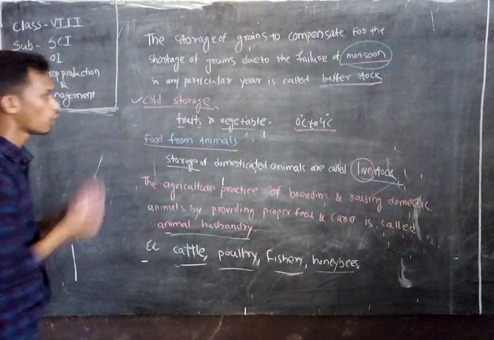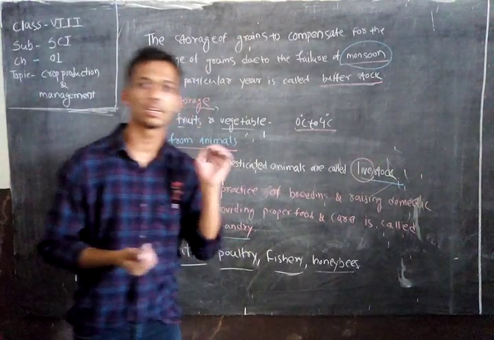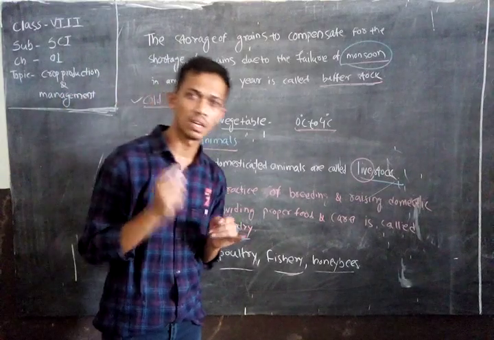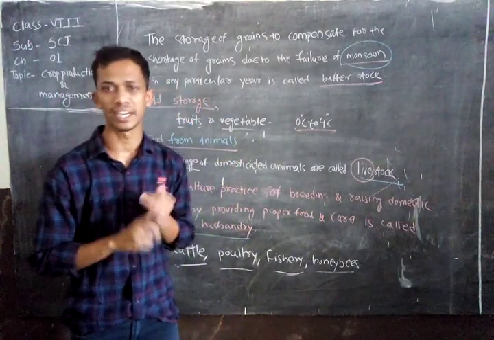These are all the things discussed about crop production and management. In this whole chapter we will learn about the different types of crops in India.